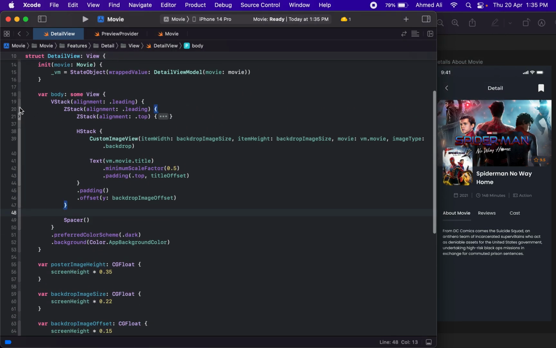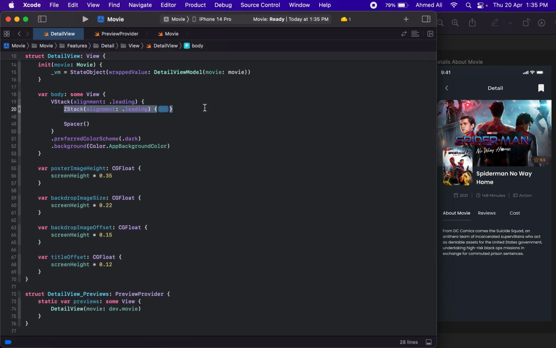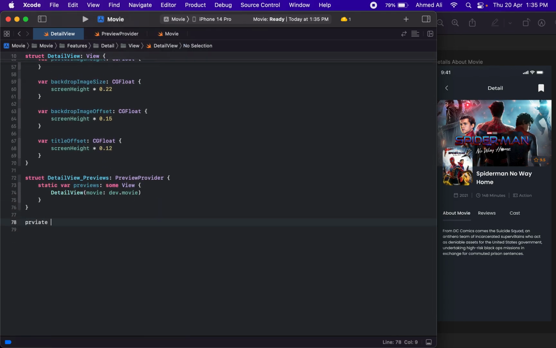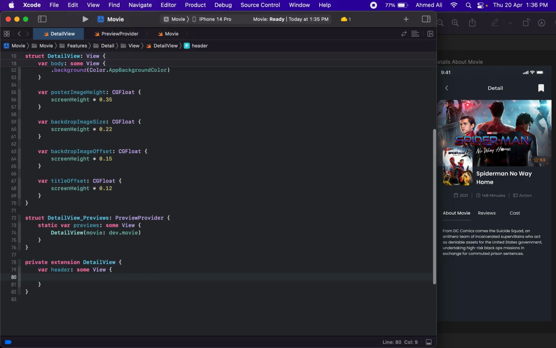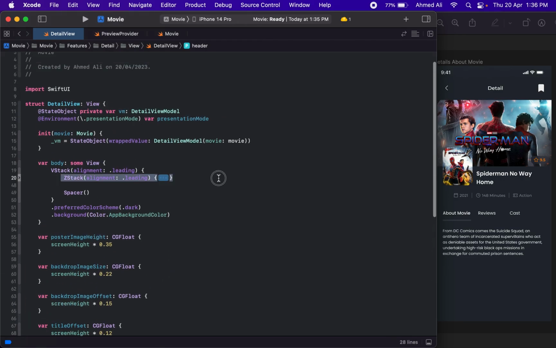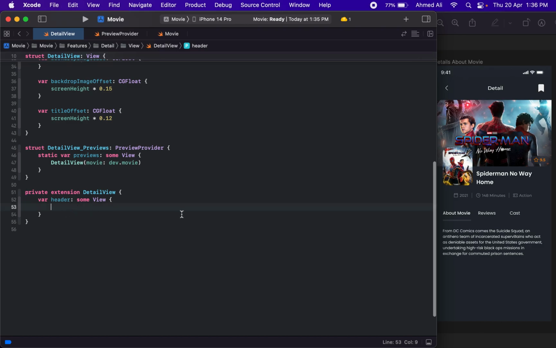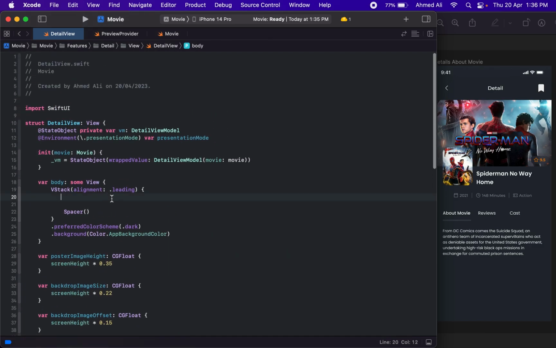So what we can do is maybe we can just have a private extension here. Let's name it DetailView, and we can have maybe a header, and let's have some view returned from here, and we can then move this ZStack into this header. So now we can simply utilize this header here. And then we actually need to have another VStack in here.